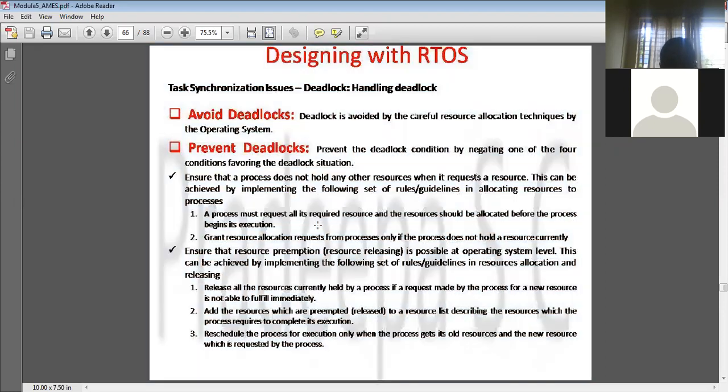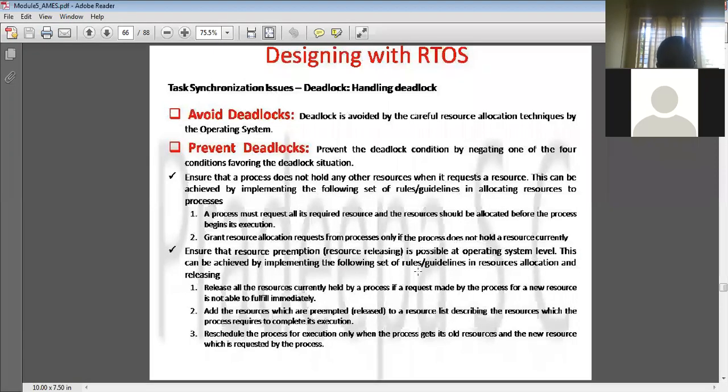The first one: the process must request all its required resources, and the resources should be allocated before the process begins executing. At that time, if the process has requested a resource, the operating system kernel should allocate it. This is the first guideline.